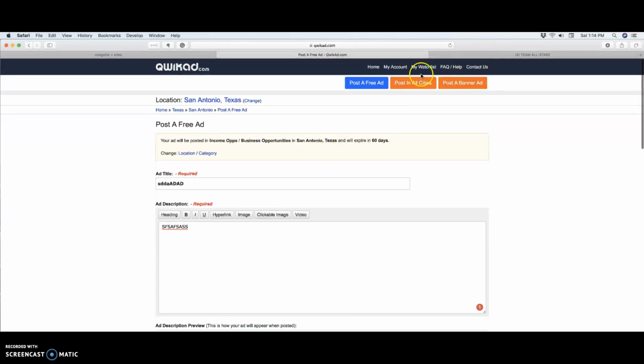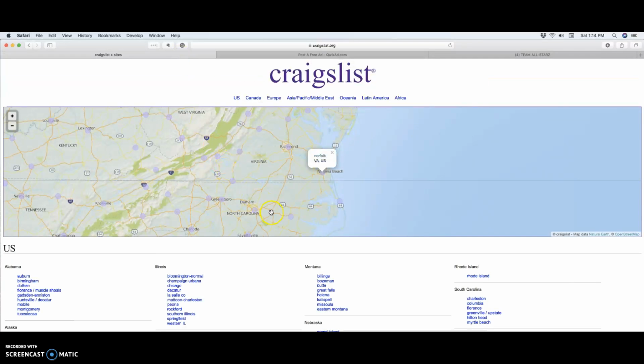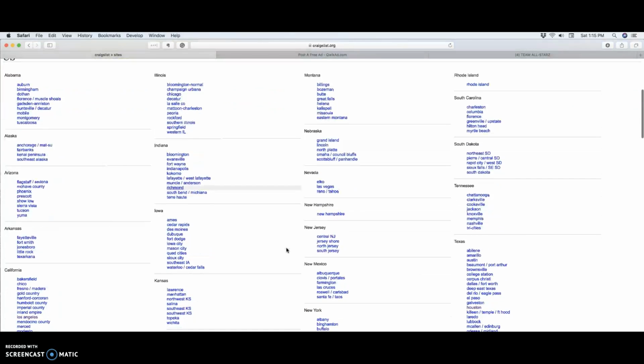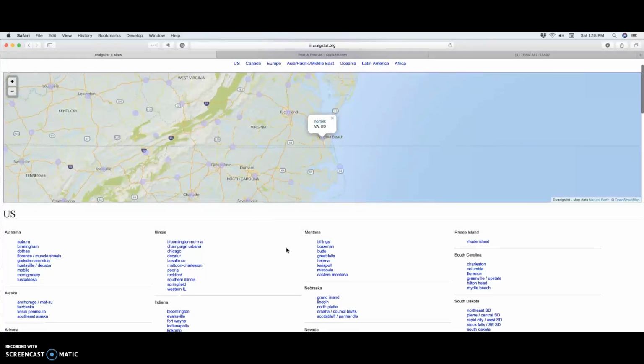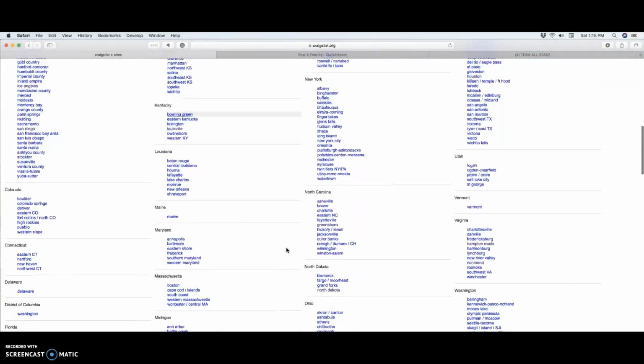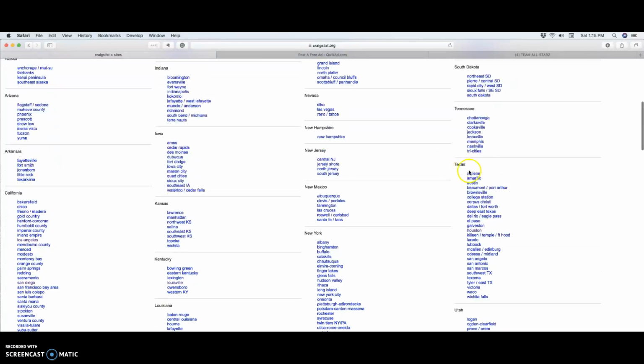Okay. Now, what I want to show you is this. This is a way that you can get unlimited leads. Okay, unlimited leads without ever getting flagged. And this will definitely get you to where you want to get to at a fast pace. So let's go out to Craigslist and let's just say, hey, look, this is called using the resume part of it. So let's go out to Texas here, and we'll say Houston.